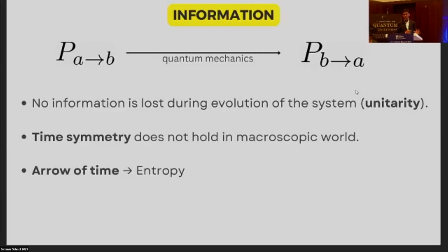But we don't observe time symmetry in the macroscopic world. We don't observe a broken cup pick itself up and jump back on the table, although you observe the reverse. Because this is the concept of arrow of time, or more specifically, the thermodynamic arrow of time, which points in the direction of increasing entropy, at least in our universe.